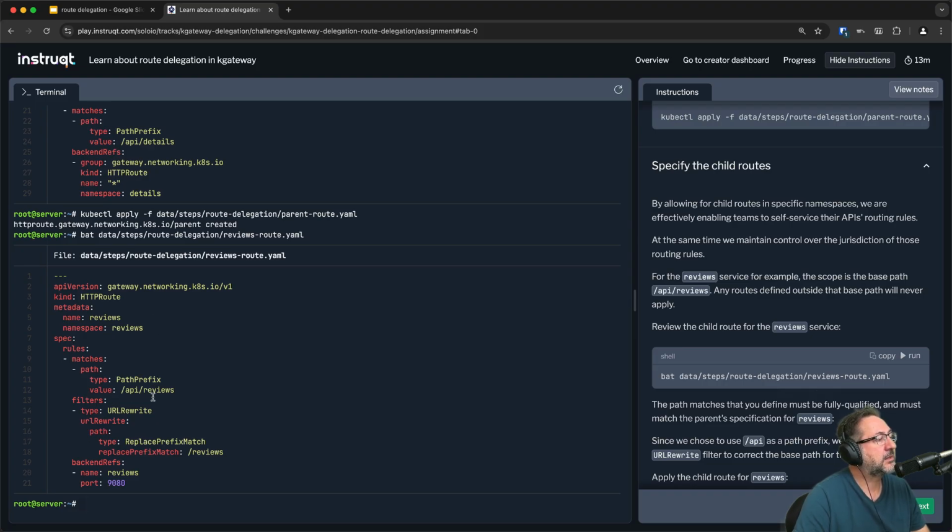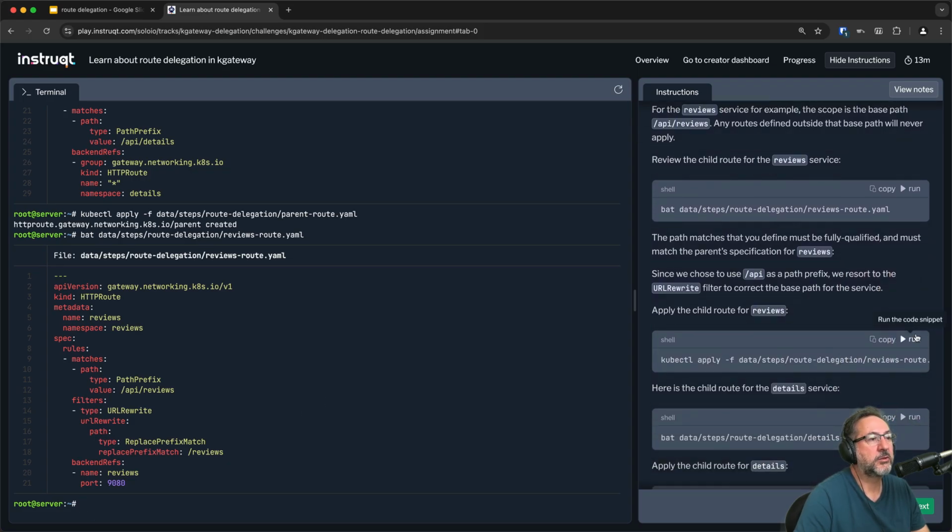It has the same path prefix we have in the parent route. And since the endpoint itself on the service is /reviews, not /api/reviews, we use the URL rewrite filter. But then finally, here we see the backend ref of the reviews service is the final destination for this particular request. So we can apply this particular child route.